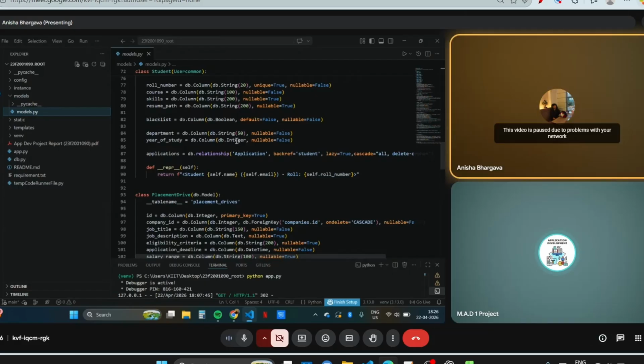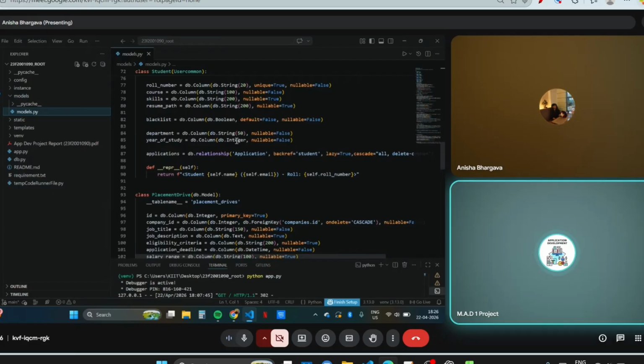So that's why we use lazy equal to true, so that we can show this thereafter and fetch the data with ease. You don't need to hurry. First fetch the important data, thereafter prioritize these particular applications.